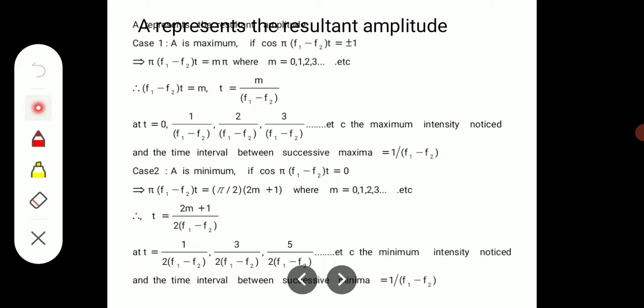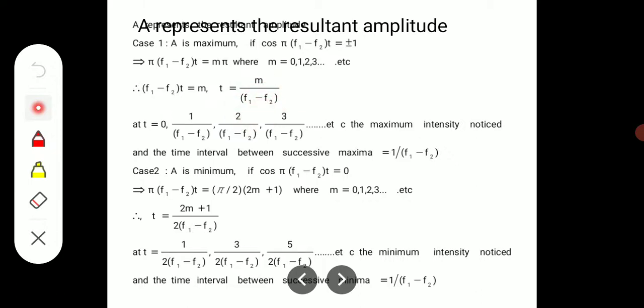Let us see case 1. If A is maximum, that is, if cos(pi (f1 minus f2) t) is plus or minus 1, then pi (f1 minus f2) t is equal to m pi, where m equals 0, 1, 2, 3 and so on. So we get (f1 minus f2) t is equal to m, so t is equal to m divided by (f1 minus f2).